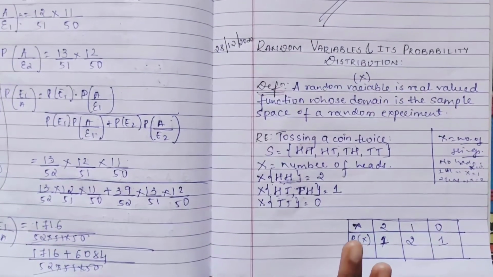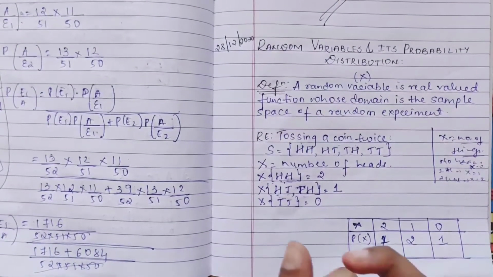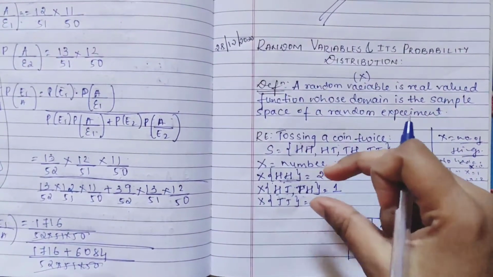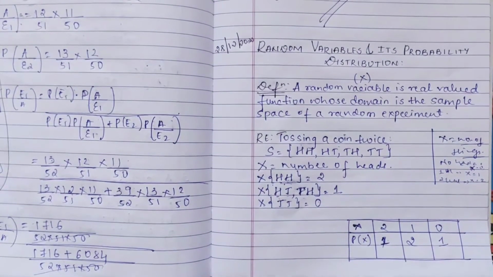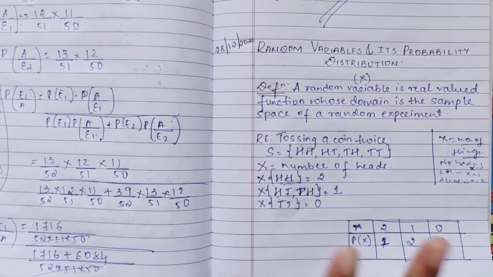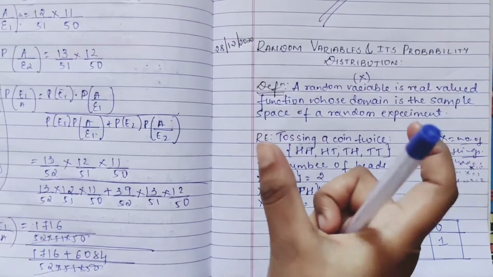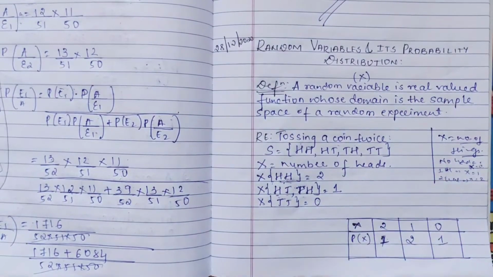This is your probability distribution. Like this you distribute it, that's it. Each random variable value will have its probability, and that probability is found by adding the elements present in that particular value which you have taken.